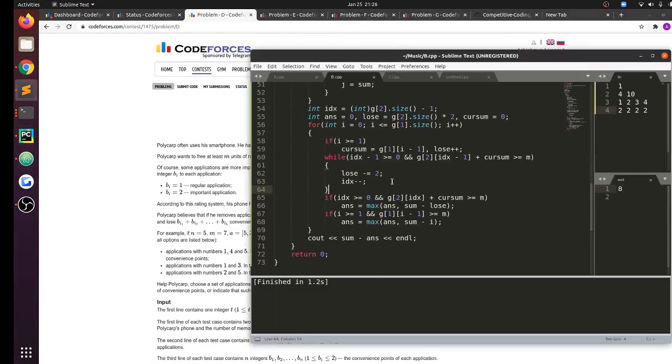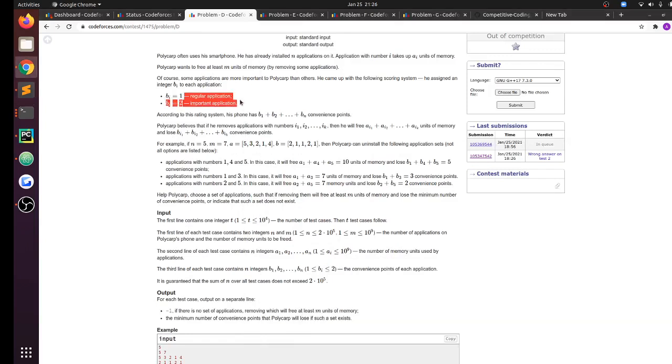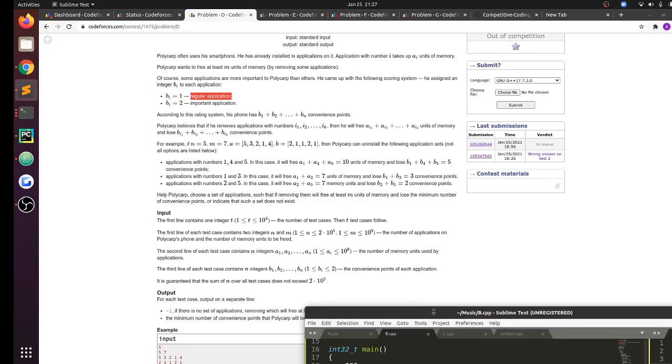So I'll explain it. Yes, what I'm doing is basically I can treat all of the bi equal to 1 applications separately and I can treat all of the bi equal to 2 important applications separately, right? So basically I make 2 vectors. One corresponds to the regular applications and the other to the important applications. Now, when I'm removing some particular type of application, suppose I'm removing some regular application, then obviously I would want to remove the one that has the maximum ai value, right? If I'm removing 3 regular applications, they will be the ones that have the 3 maximum ai values corresponding to bi equal to 1 and so on. So that is exactly what I did.